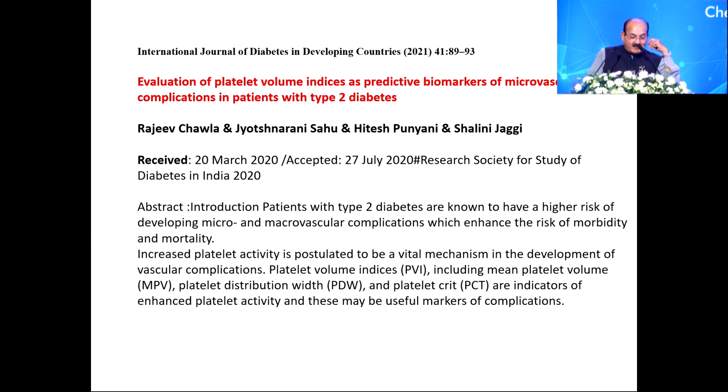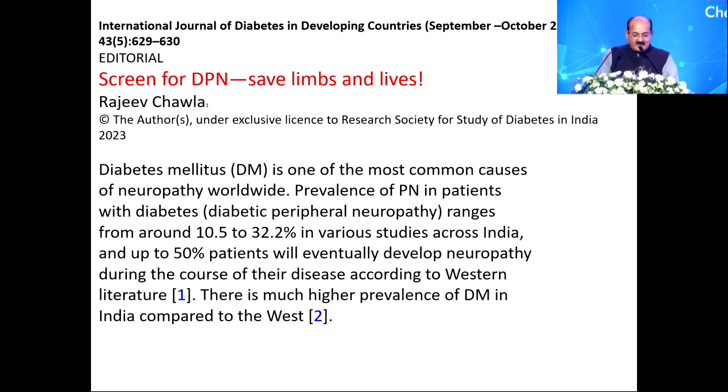Another study was published in IJGM, evaluation of platelet volume indices as predictive biomarkers of microvascular disease. We looked into platelet width, band length, and overall the numbers of platelets, and we said that they could predict the presence of microvascular disease. So this was again an awarded paper at ACE. We got the Traveller grant on this paper, and it appeared in Endocrine Practice as a commentary also.